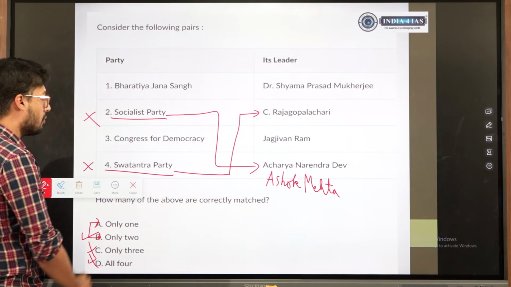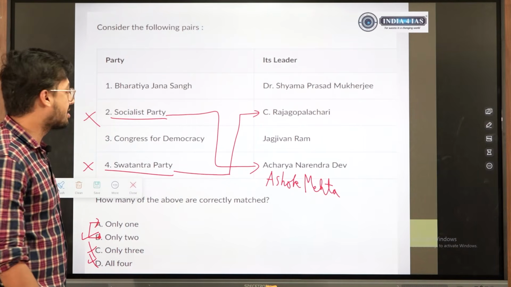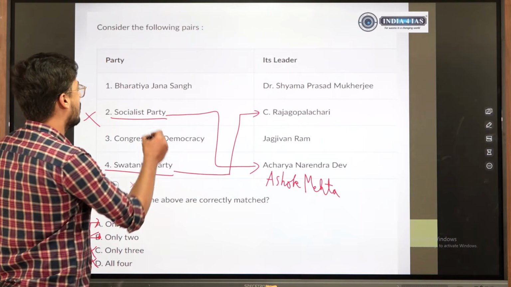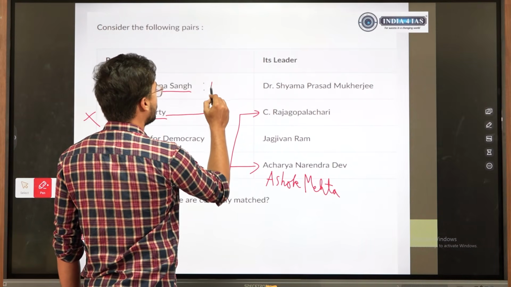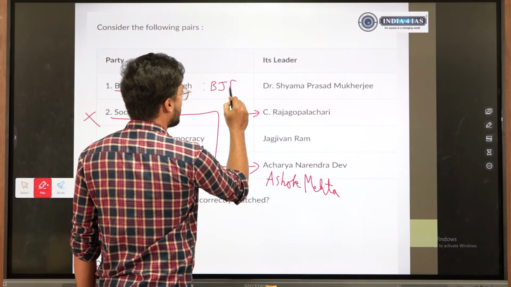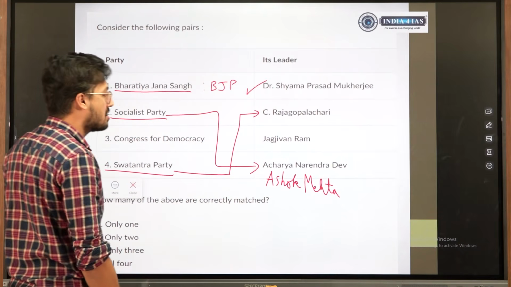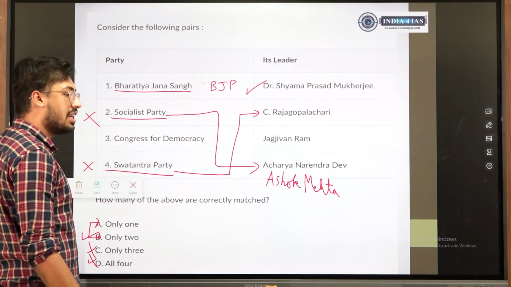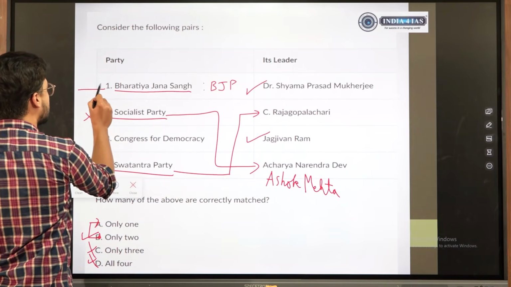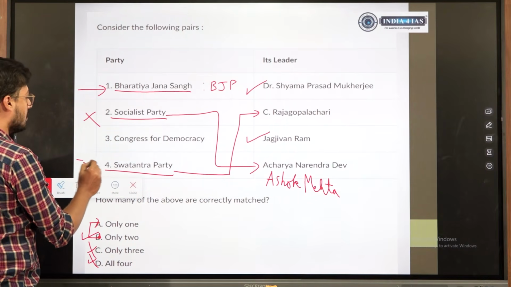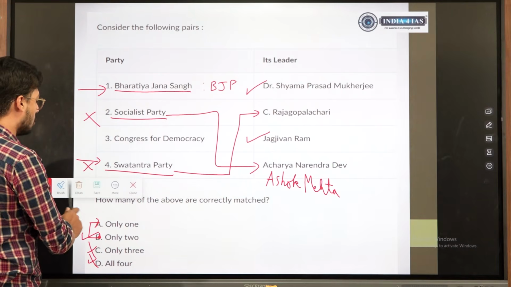So 50-50 ಮಾಡಿದ್ರೆ we could have gone for B option based on this logic, because BJS, which is a predecessor to BJP, was started by Dr. Shyam Prasad Mukherjee, and Congress for Democracy political party was started by Jagjivan Ram. At least try to remember this and this fact, because the rest you would know.